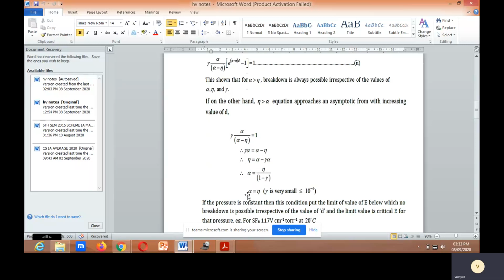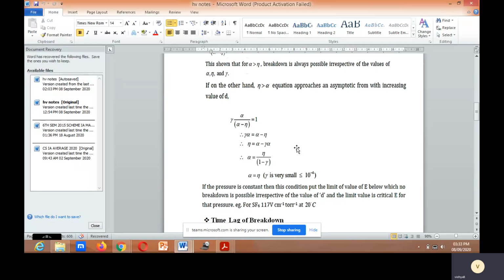Alpha is approximately equal to eta when gamma is a very small value, less than or equal to 10 to the power of minus 4. If the pressure is constant, then under this condition there is a limit value of E below which no breakdown will be possible irrespective of the value of d.